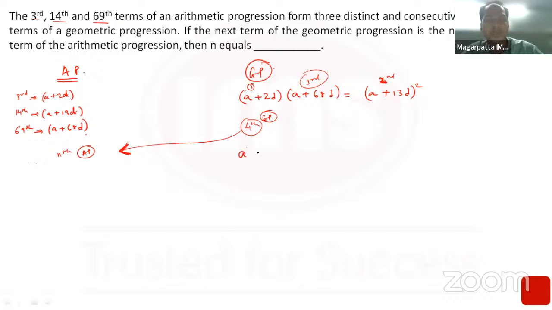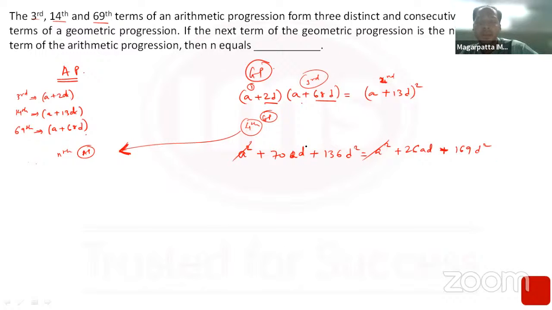So this would be a square plus 2ad plus 68ad. So that will be 70ad plus 2d into 68d. So that will be 136 d square equals a square plus 13 into 2, 26 ad, plus 13d whole square, that is 169 d square. A square and a square cancel. There's a d in each term, so I can cancel out the d because common difference won't be zero.